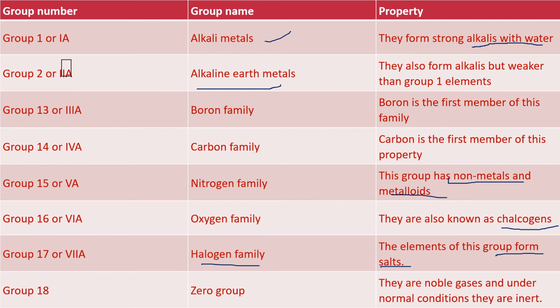The last group is group 18, which is known as the zero group, or it is also called noble. The elements belonging to this group are also known as noble gases or inert gases because they are highly inert. That's why they are known as inert gases.